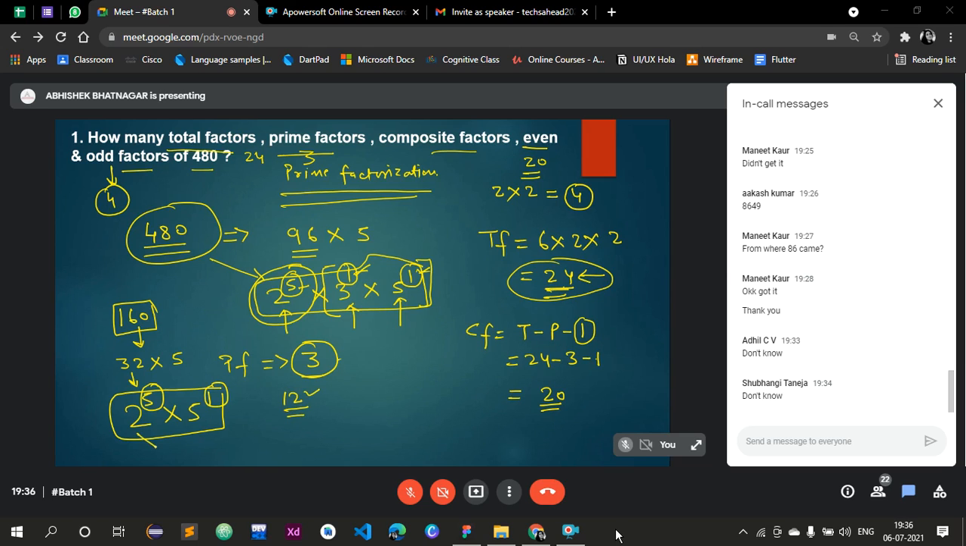How many prime factors are there? Only the 2. The difference means the difference between 3 and 1, and 4 and 2. Okay. Let's check the second question.